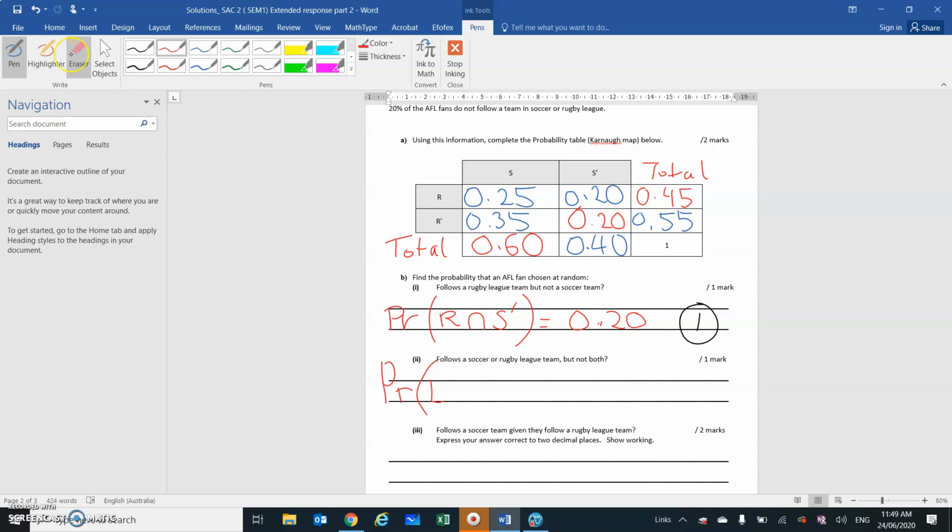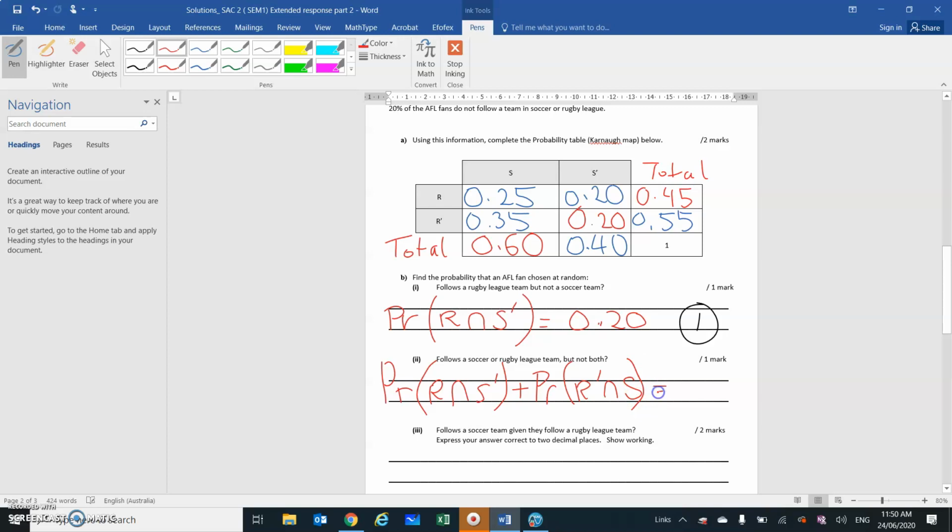Actually, it's not L, I should use R. So they can follow a rugby league team, intersection, not a soccer team, or they can not follow a rugby league team, but they follow a soccer team. So they follow one of them, but not both.